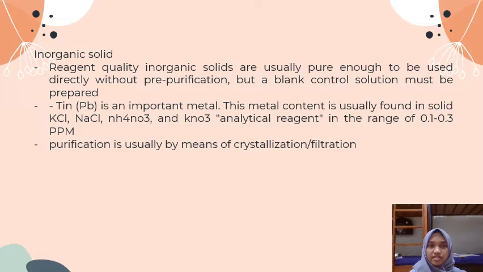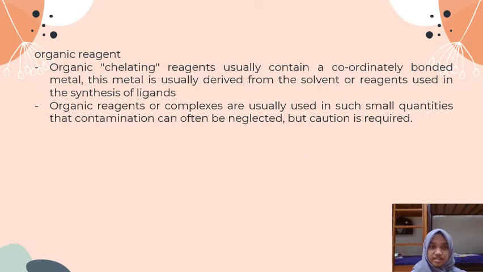The next, inorganic solid. Reagent quality inorganic solids are usually pure enough to be used directly without pre-purification, but a blank control solution must be prepared. Purification is usually by means of crystallization or filtration. Organic reagents.